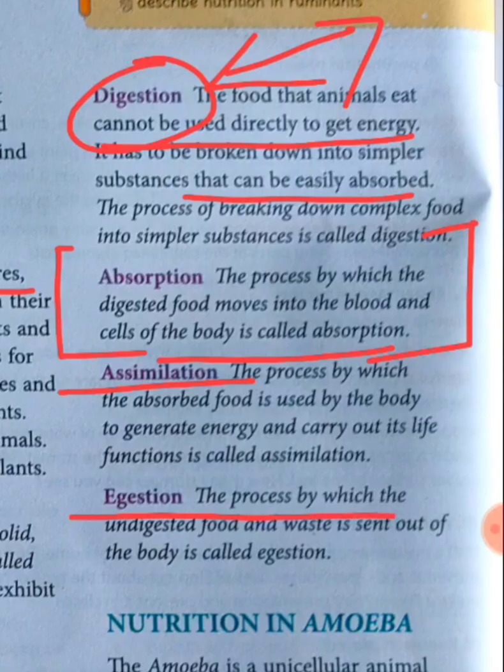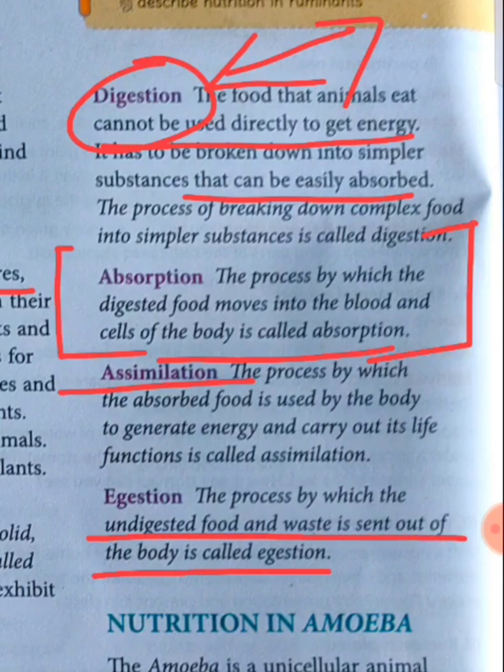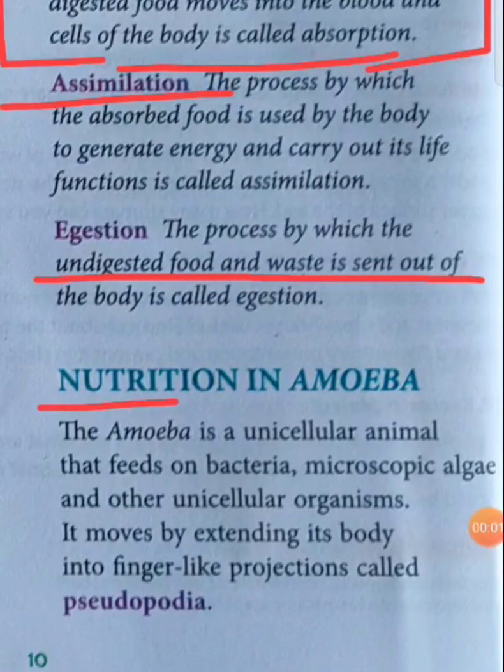Egestion. What is egestion? Egestion is a process where all the food that we eat, all the food is not digested. Some amount of the food is digested and some amount of food is discharged out of the body. The process by which undigested food and waste is sent out of the body is called egestion, right? It can be by fecal matter or urine. By this process, the unwanted food, the food which is not digested, is taken out of the body. Now students, let's learn about nutrition in amoeba.